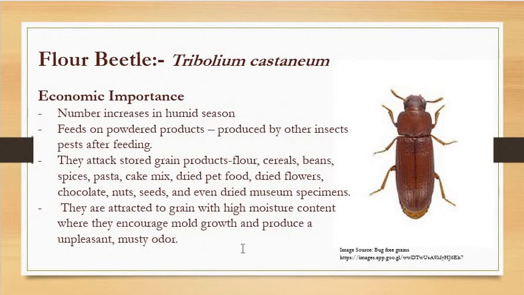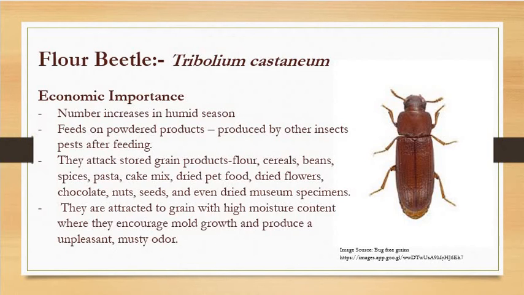this pest organism, right? After its growth, it releases its excreta within that same flour or stored product, which is secondarily attracted by mold, or fungus. Collectively, by the action of these two, the flour beetle as well as the growth of mold, an unpleasant musty odor is given to the stored product, which makes it unfit for human consumption, right?